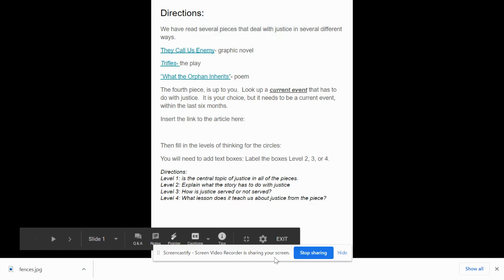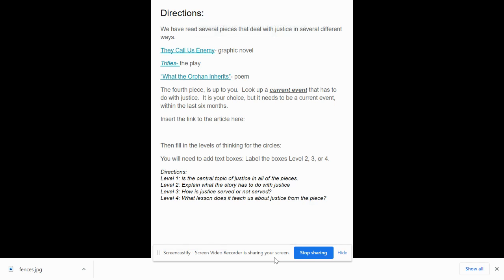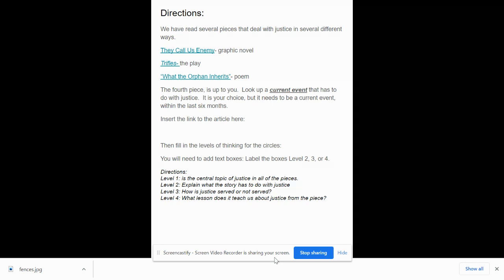Hey guys, so you should be working on your circles of thinking. I just want to go over the directions again in case you need them. We've read several pieces that deal with justice in several different ways. We have They Call Us Enemy, the graphic novel excerpt from George Takei about the Japanese internment camps.